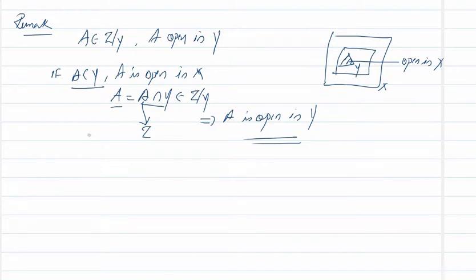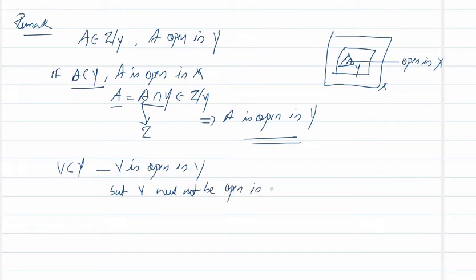But the converse need not be true, because it may happen that there is a set V which is a subset of Y and V is open in Y, but V need not be open in X. Why?